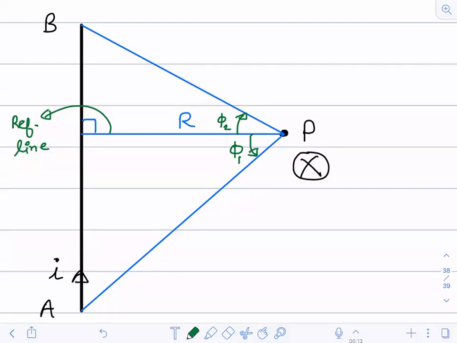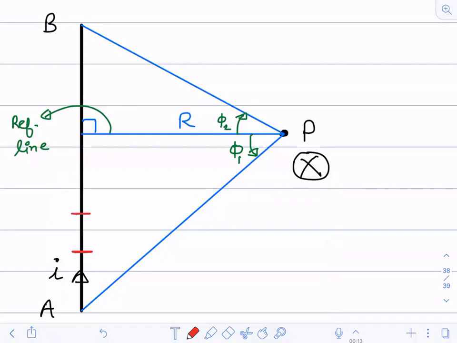Now we have to consider the current element, because for the complete wire we don't have an equation that I can write down. But for a small current element, I know the result. So I'm assuming a current element. My current element is this.